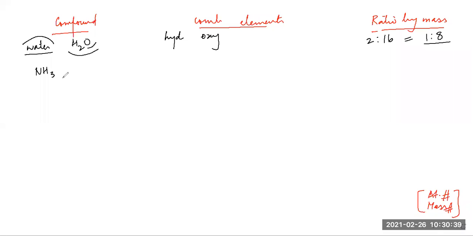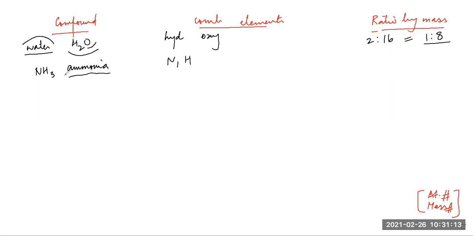NH3. NH3 is ammonia, students. Ammonia is readily used in cold storages, like you have different refrigerants in your fridge and in your ACs. In cold storages, ammonia is used to achieve very low temperature so that your food items can be preserved for a long duration of time. So what are the combining elements? Nitrogen and hydrogen. Now how will you find the ratio?